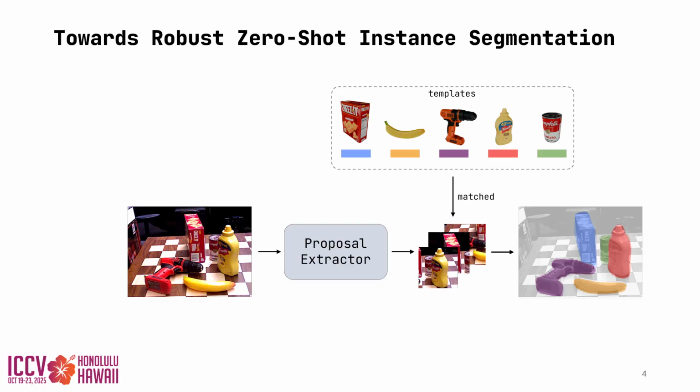To this end, zero-shot instance segmentation bridges this gap by predicting instance-specific segmentations without model-specific training. Most modern approaches employ two stages. A zero-shot promptable object segmentation model, such as SAM, is used to extract segmentation proposals from an input image. These proposals are matched against rendered templates by a usually classical similarity score, such as the cosine similarity.